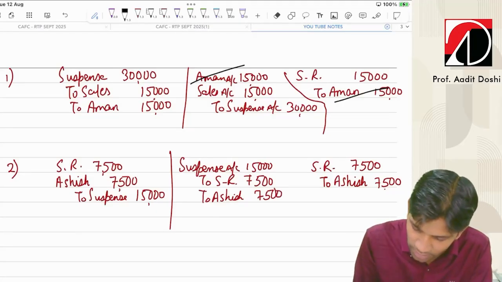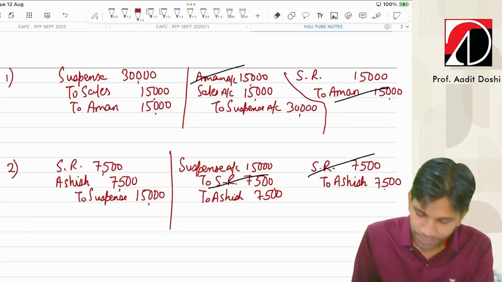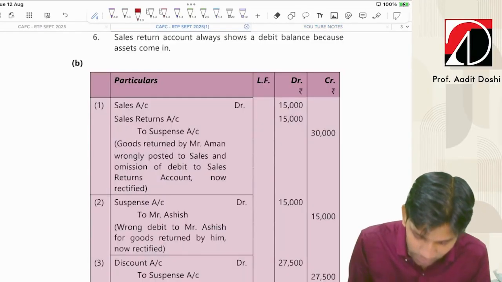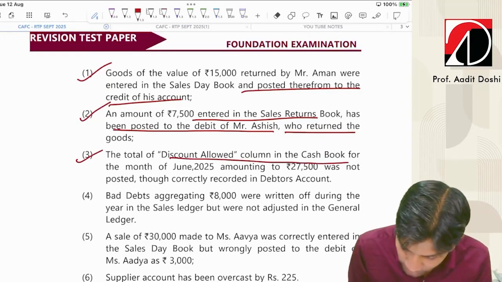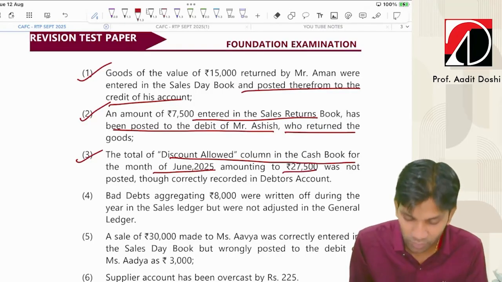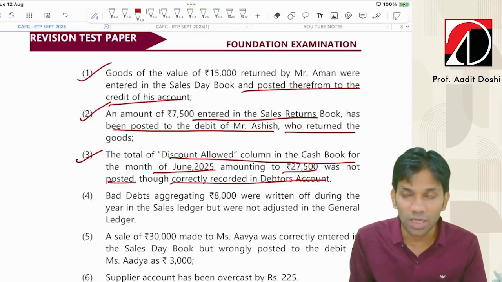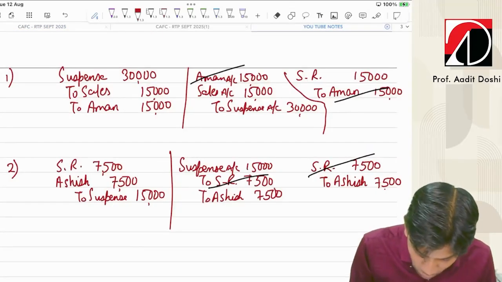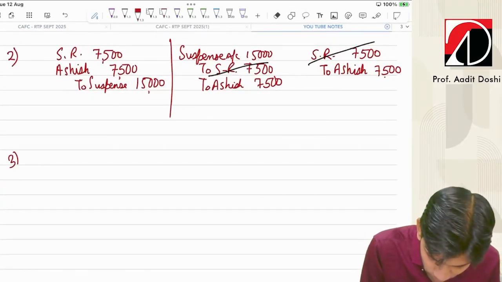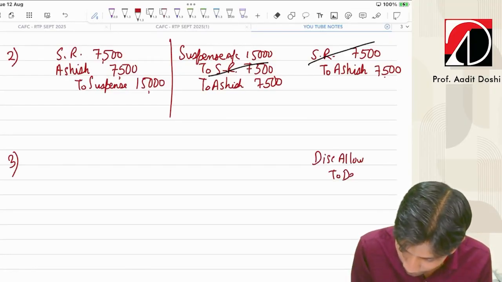Now let's see what gets cancelled. Final entry will be suspense account debit to Ashish 15,000. Yes, correct. Total of the discount allowed column in the cash book for the month of June 2025 amounting to 27,500 was not posted, though correctly recorded in debtors. Discount allowed given to the customers, not recorded in discount allowed, but correctly recorded in the debtors account. Fine. So what should be the correct entry? Discount allowed account debit to debtors 27,500.